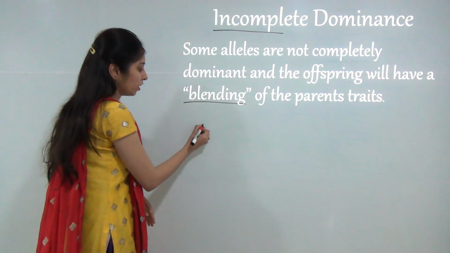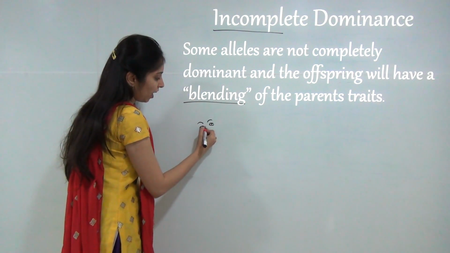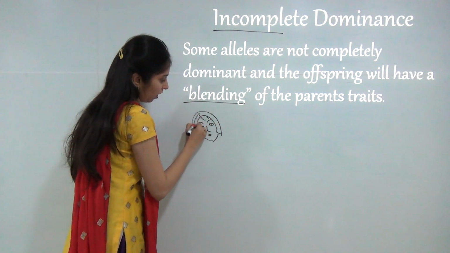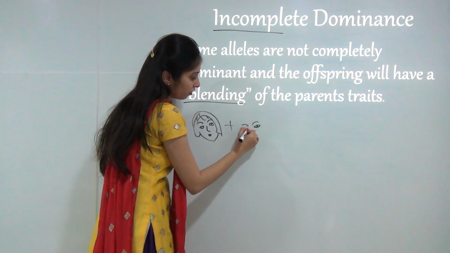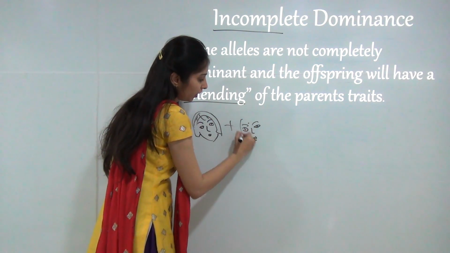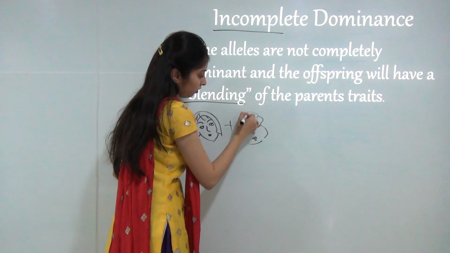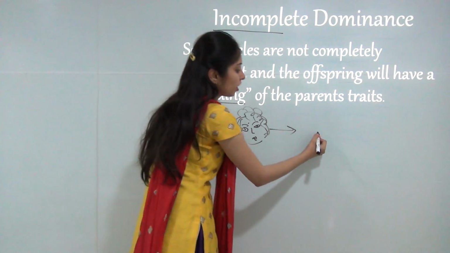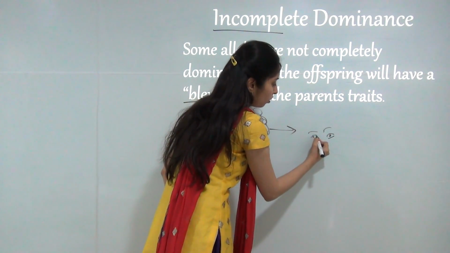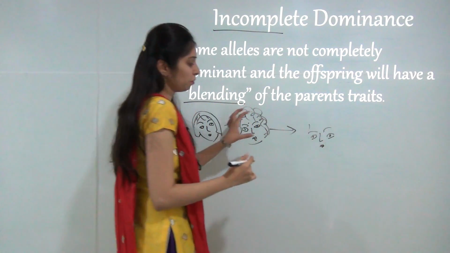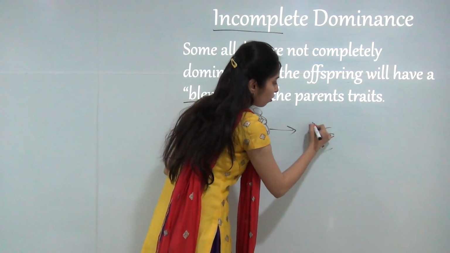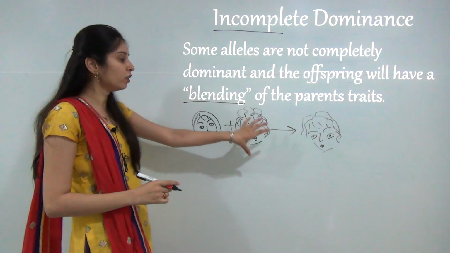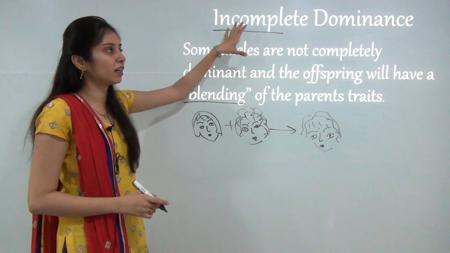For example, if a father has straight hair and a mother has curly hair, there is a chance that the child will have wavy hair, not similar to his father or his mother, only wavy hair, not curly and not straight hair. So this is called incomplete dominance.